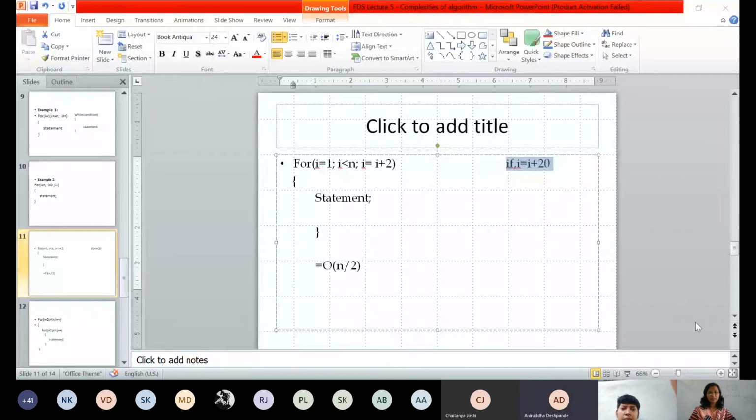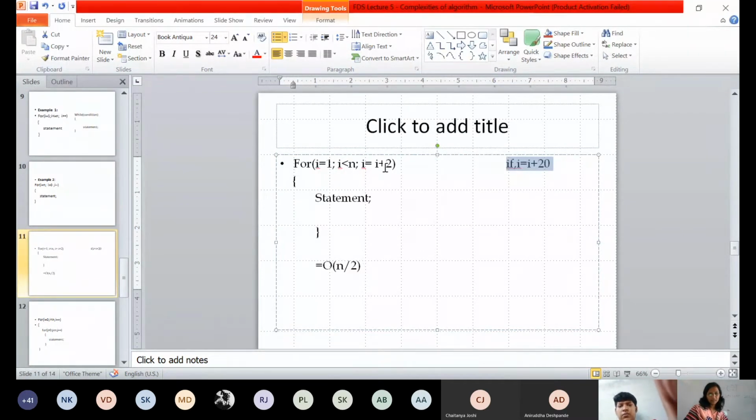I have given a very simple thing. What is that? You need to trace your n upon 20. Very correct answer. So, what will be the complexity? Complexity will be n by 20. How come so?